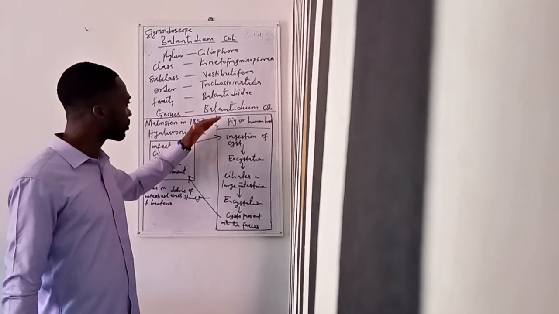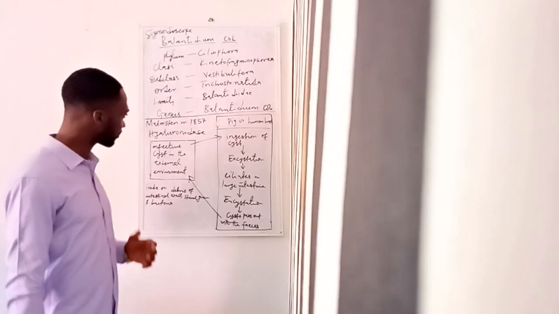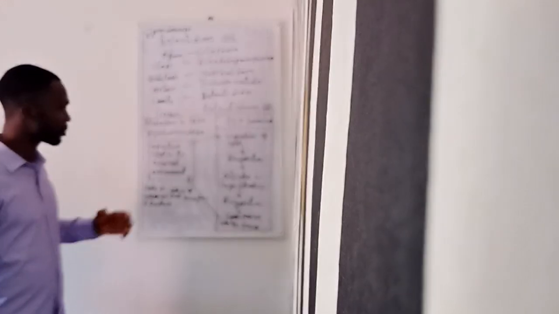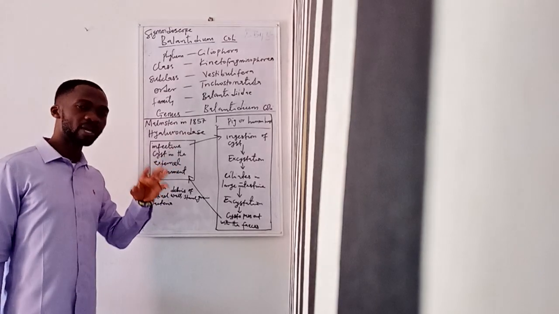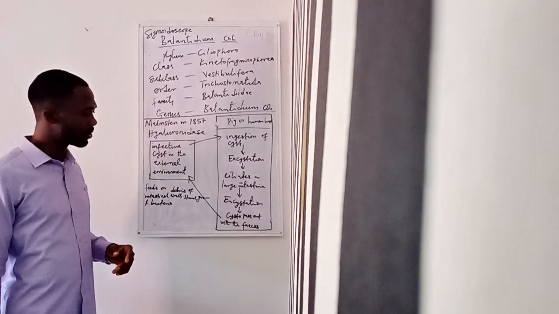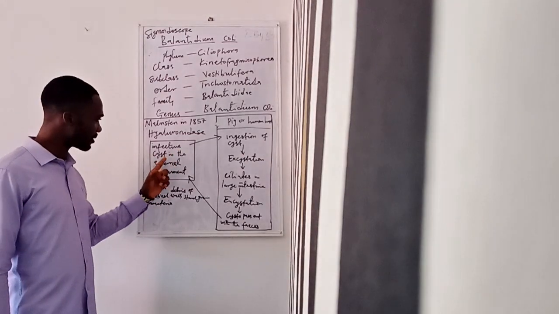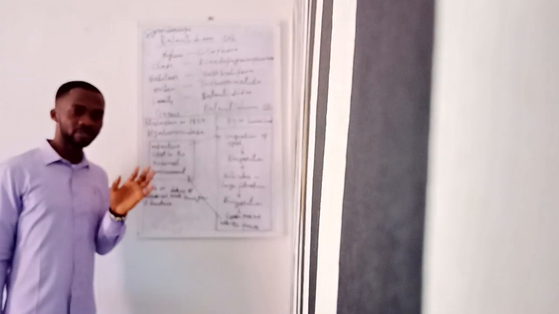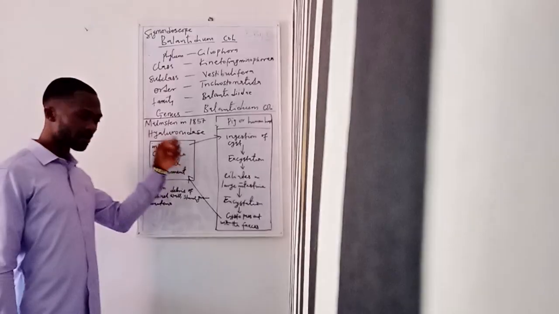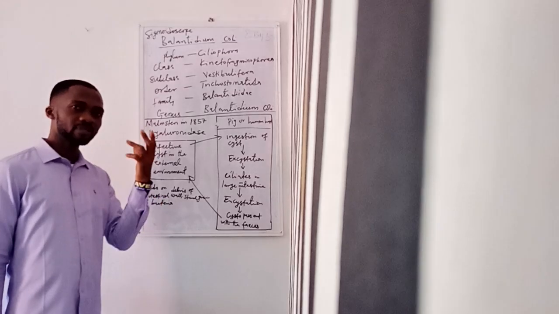Okay, now this will lead us to the life cycle of this parasite called Balantidium coli. The first thing I want you to understand is that the life cycle of this parasite is synonymous to the life cycle of Entamoeba histolytica. So it starts with the ingestion of the infective stage. The infective stage in this case is a cyst. That cyst is like a shell that covers the parasite. It is implicated in Balantidium coli and also in Entamoeba histolytica. So the infective stage is the cyst.